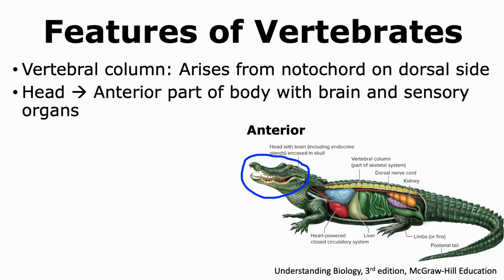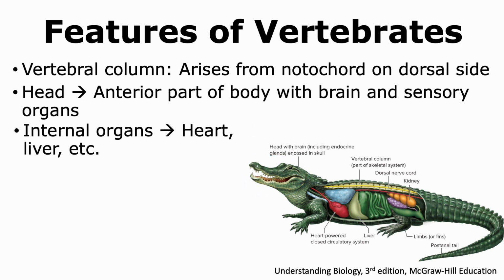While the front part of the body is called the anterior end, the back part, which has the post-anal tail, is called the posterior end. Vertebrates also have internal organs like the heart, liver, lungs, and other types of organs. These organs form organ systems that help in the proper functioning of the vertebrate organism.